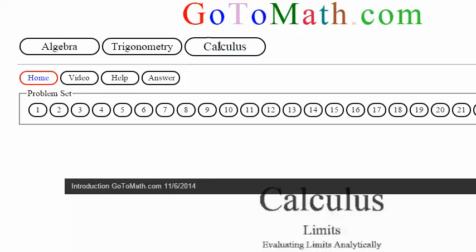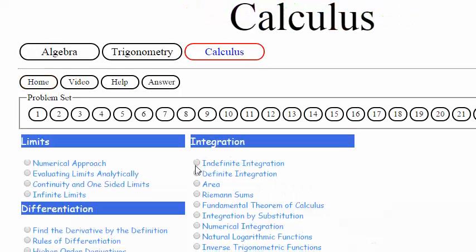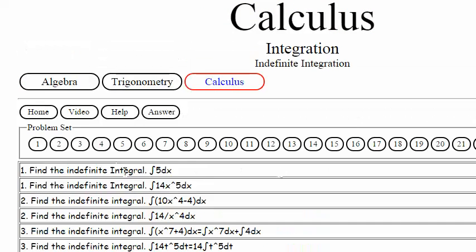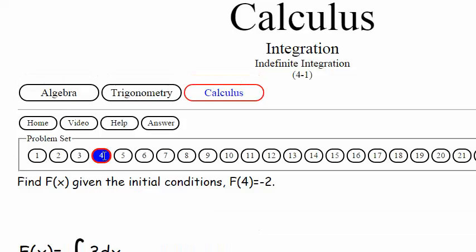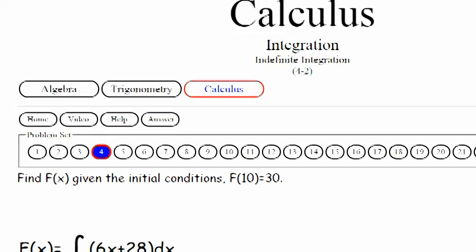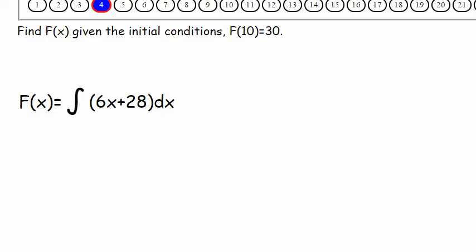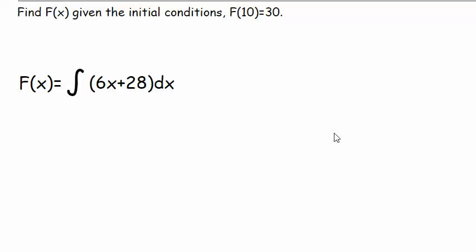We're at go-to-math.com. We'll click that calculus button there, go to Indefinite Integration, and we're going to be doing 4-2. Now, if you haven't seen 4-1, you need to go through and watch that because I've got a graph. It gives us a visual on what's going on there. Okay, so we need to find f of x given the initial conditions.